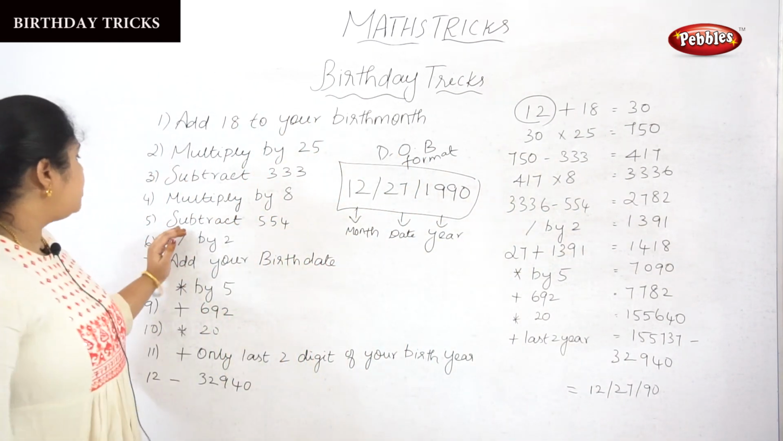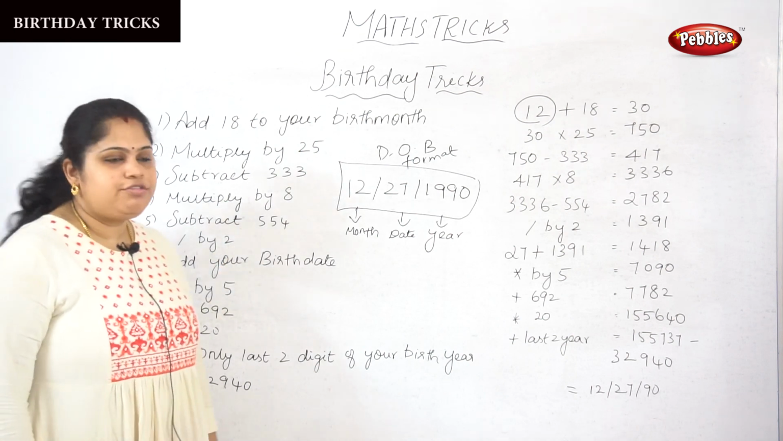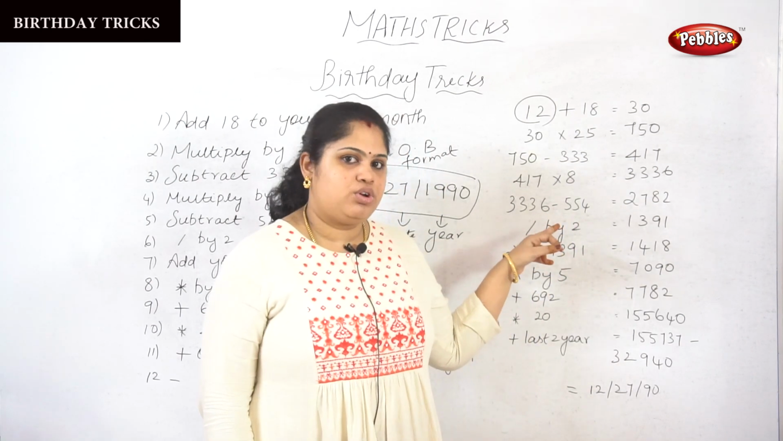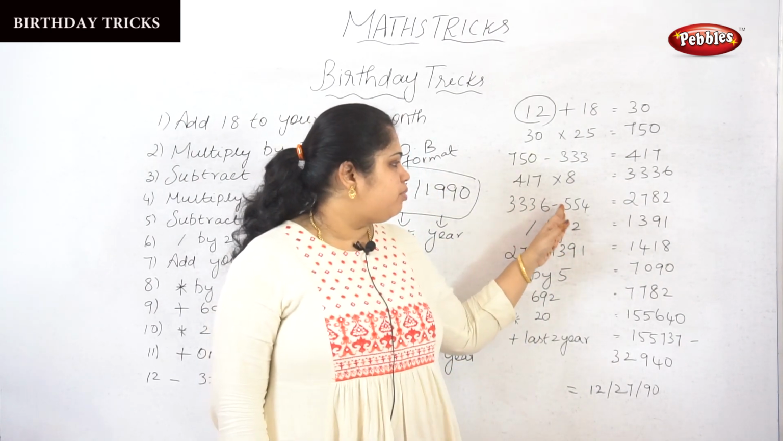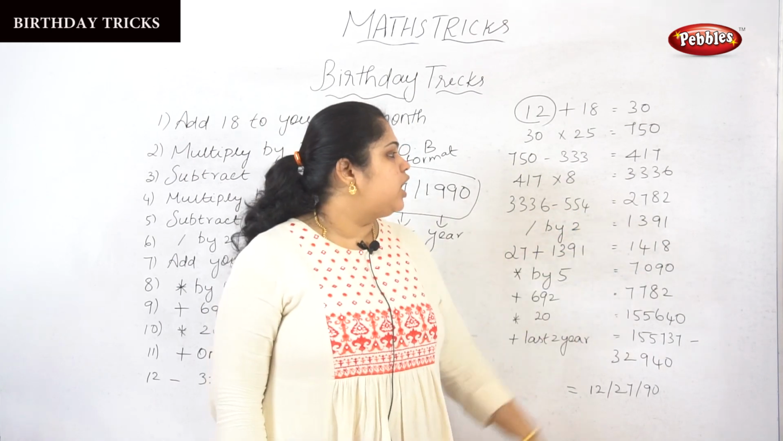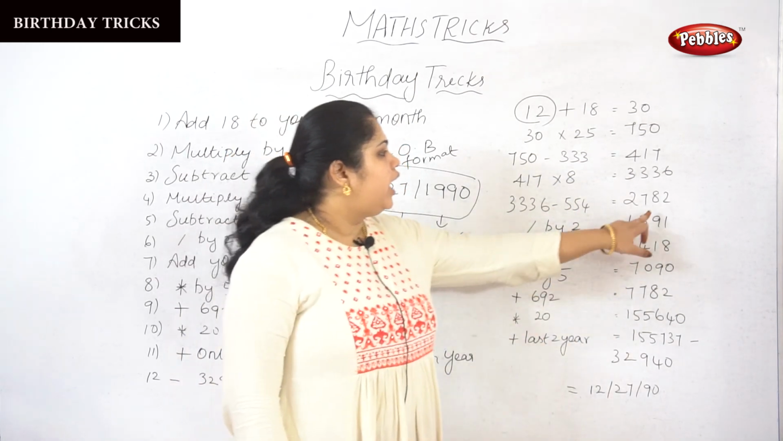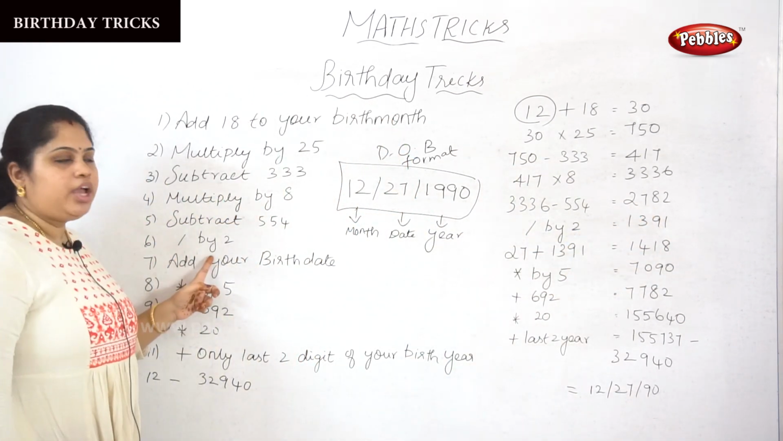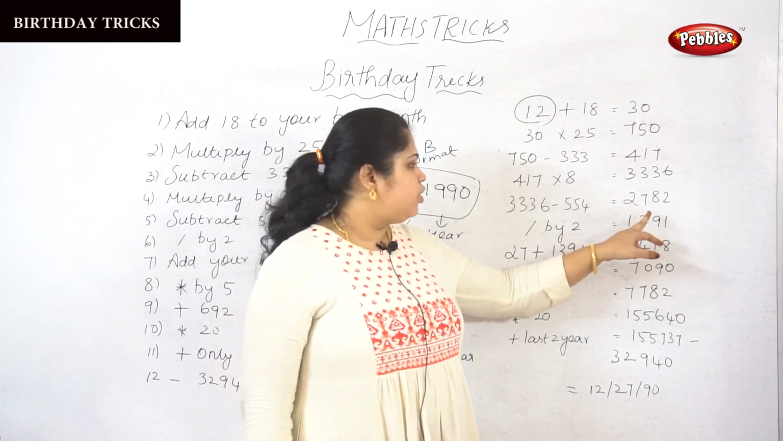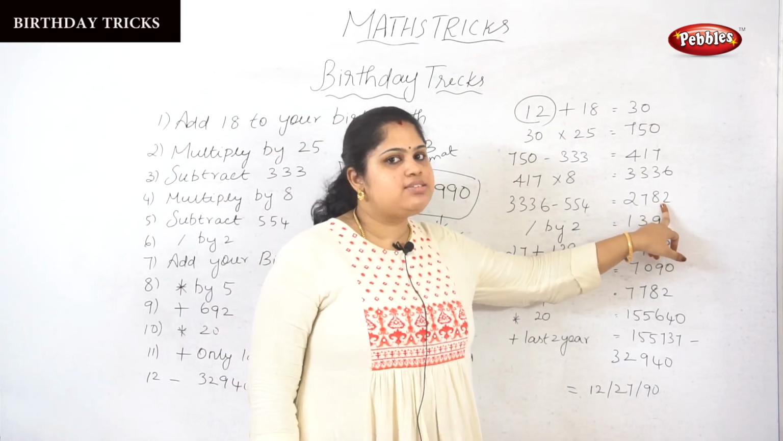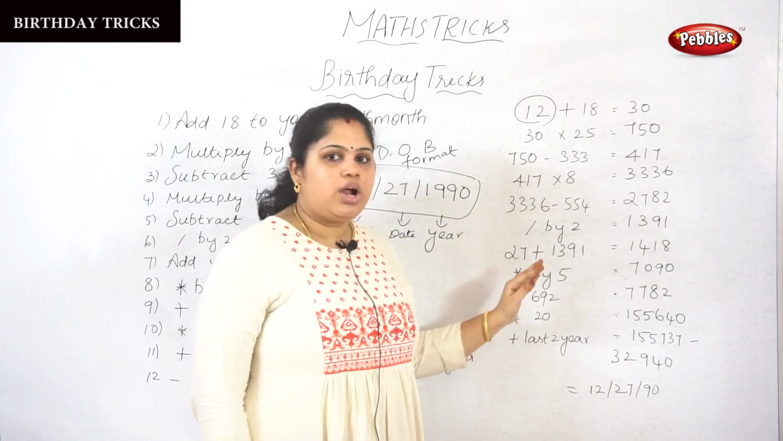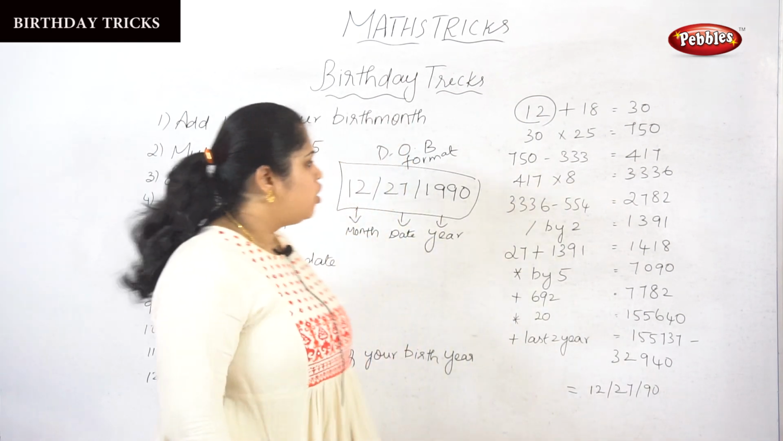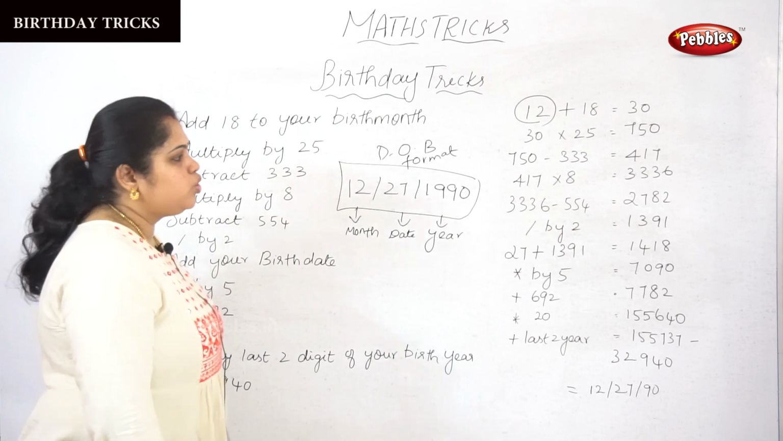Next, step 5: subtract from 554. We got 3336 from step 4, isn't it? So that should be subtracted from 554. Then the answer is 2782 from step 5. Next, step 6: divide by 2. The answer from step 5 is 2782, so it should be divided by 2. Then the answer is 1391 from step 6.